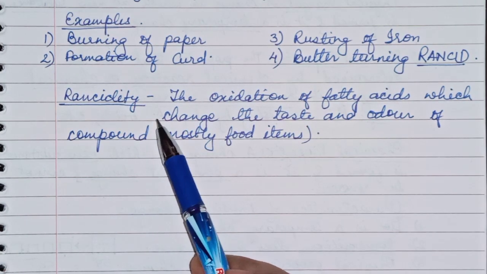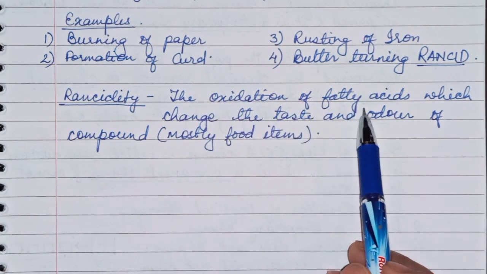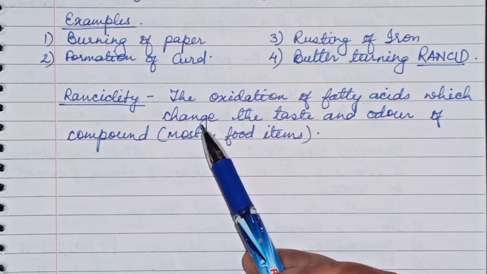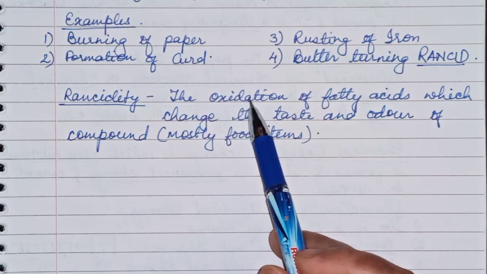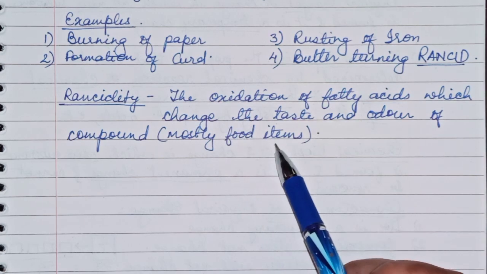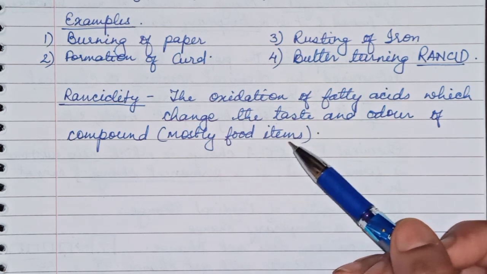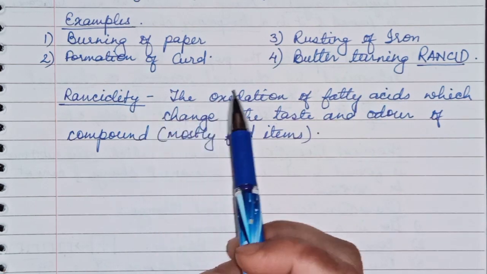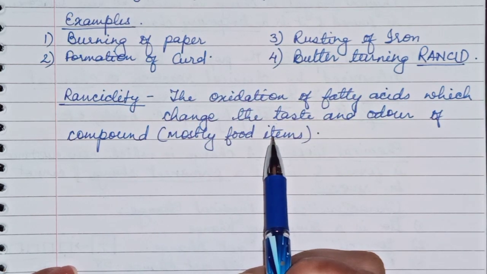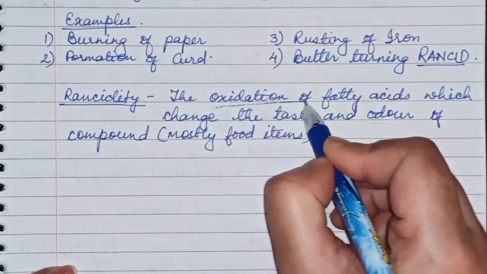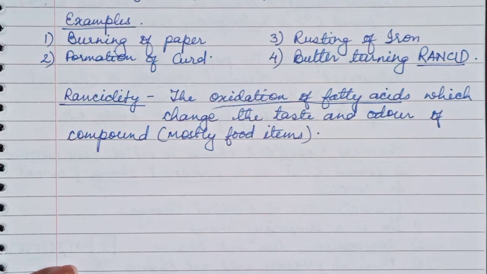Now rancidity, what is it? The oxidation of fatty acids present mostly in food items. After oxidation, the taste and odor of food items will get changed. This change is called rancidity, and the food item is called rancid. So oxidation of fatty acid, which changes the taste and odor of the compound, is called rancidity.